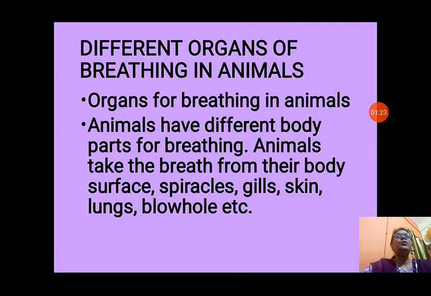Different organs of breathing in animals. Different animals have different breathing organs. Animals have different body parts for breathing. Animals take breath through their body surface, spiracles, gills, skin, lungs and blowholes, etc. So we will see different types of organs in different types of animals.